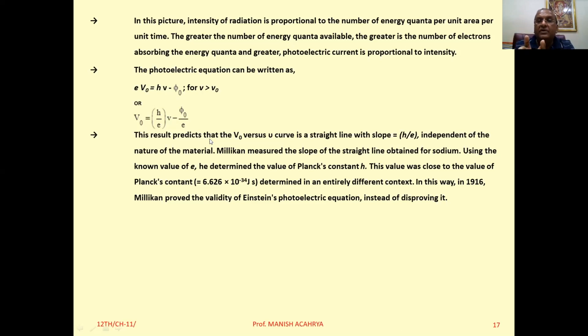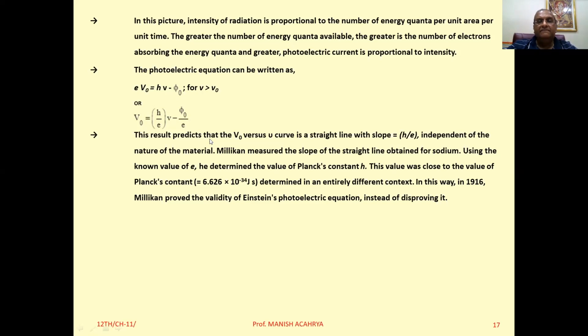So the dependence of the number of electrons emitted from the surface on the intensity can be perfectly explained with the help of this equation also.